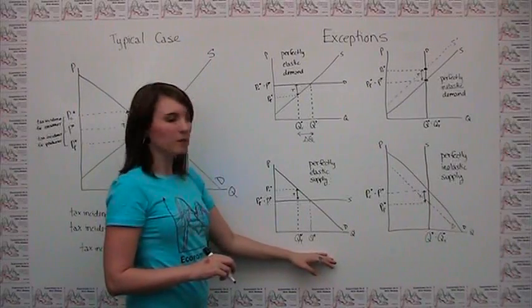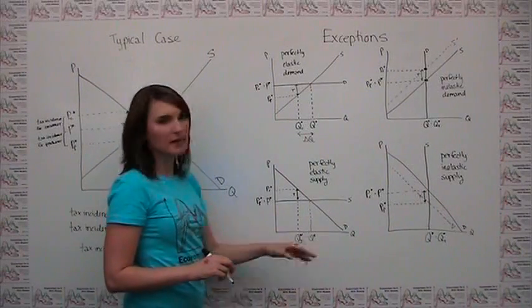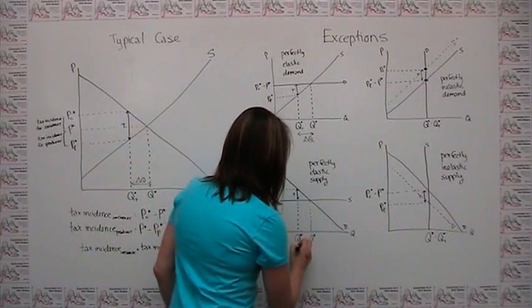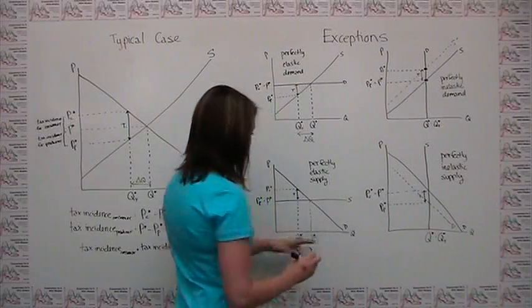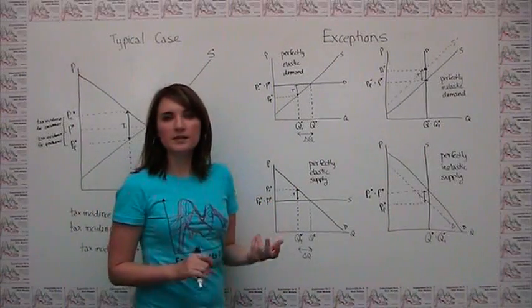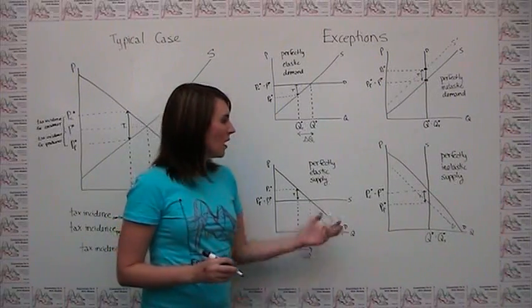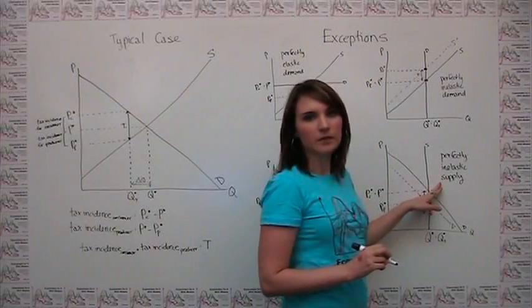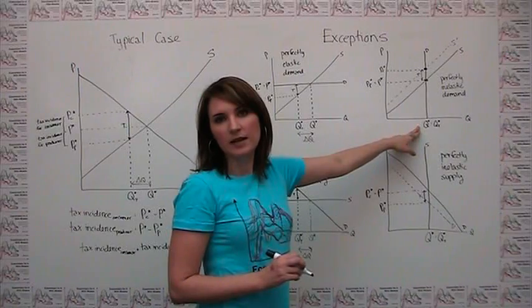In our third example, when we have perfectly elastic supply, we get back to normal change in quantity behavior. And we can see that the change in quantity is just here like usual. And that doesn't necessarily constitute an exception to the rule. On the other hand, when you have perfectly inelastic supply, you get the same behavior that you did when you have perfectly inelastic demand.